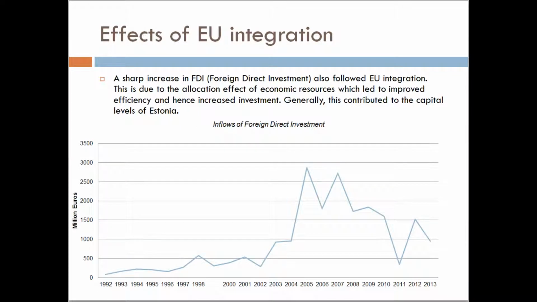Effects of EU integration. A sharp increase in FDI followed EU integration due to the allocation effect of economic resources that led to improved efficiency and increased investment. This contributed to capital levels of Estonia.